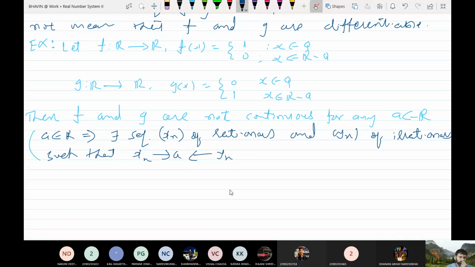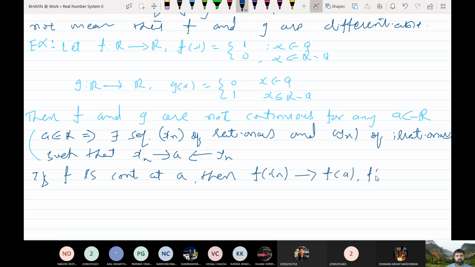So if you take f to be continuous, then what is the limit of f of xn? f of xn should tend to f of A, and f of yn should tend to f of A, isn't it? Now what is f of xn? If x is rational, then f of x equals 1. So the xn's are rational, so this is 1. So f of A equals 1 from this.